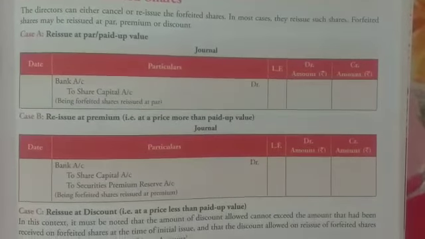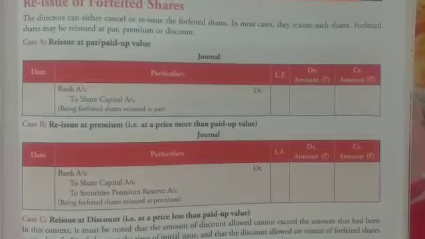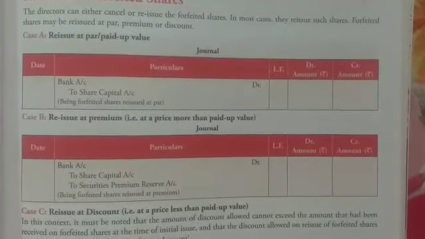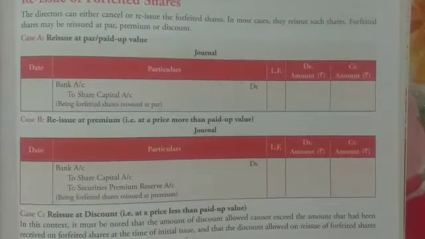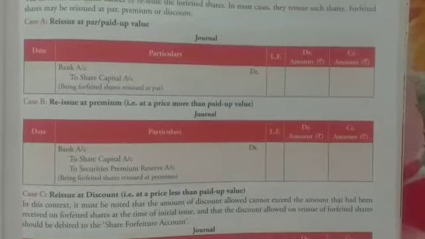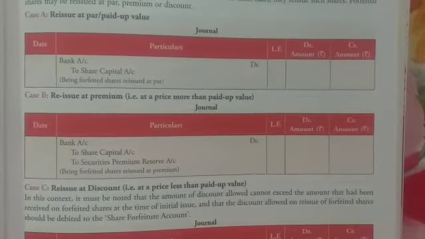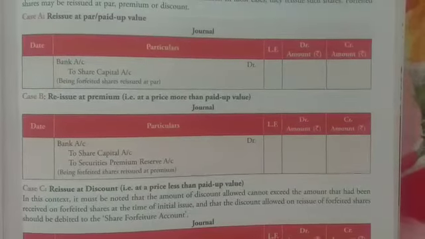And if the shares are reissued at premium, that is a price which is more than the nominal value or the paid up value, then the journal entry would be bank account debit to share capital to security premium reserve account. The third instance is when the shares are reissued at discount, that is at a price lower than the